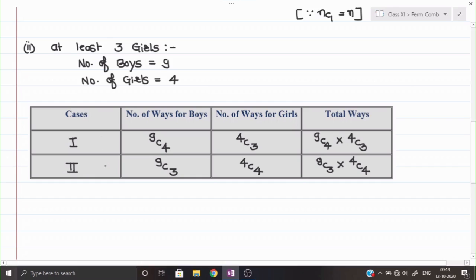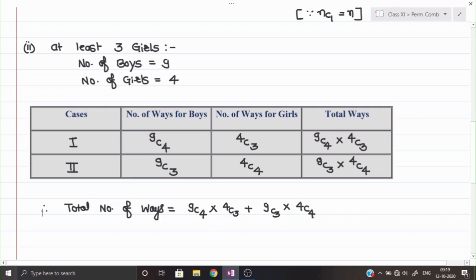That is the only thing that needs to be understood. Once again, remember, if you are giving different solutions or different cases, you will say either this can be a solution or this can be a solution or this can be a solution. So all three solutions you have to add to give the total number of ways. So here I am adding it. We will say that therefore total number of ways is equal to 9C4 into 4C3 plus 9C3 into 4C4.